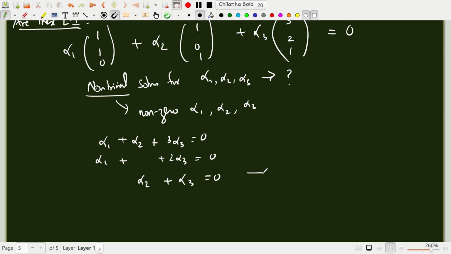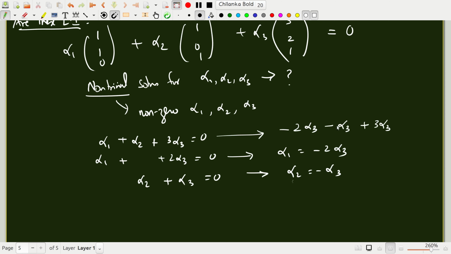So the third equation implies alpha 2 is minus alpha 3. The second equation implies alpha 1 is minus 2 alpha 3. If I substitute this in the first equation, instead of alpha 1 I'll put minus 2 alpha 3, instead of alpha 2 I'll put minus alpha 3, and then you have plus alpha 3. If I substitute this, it automatically is satisfied.